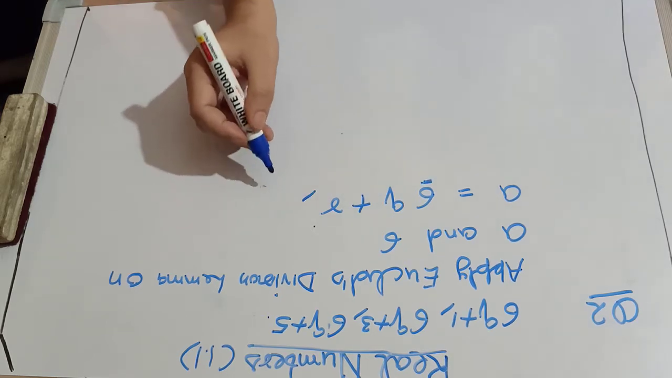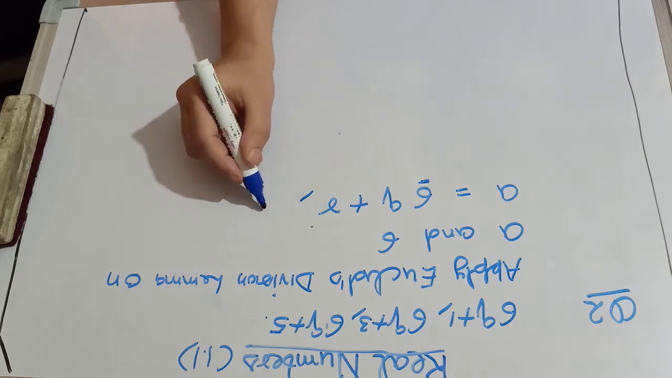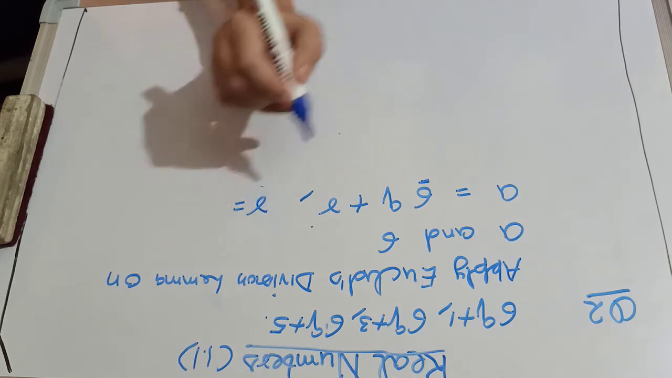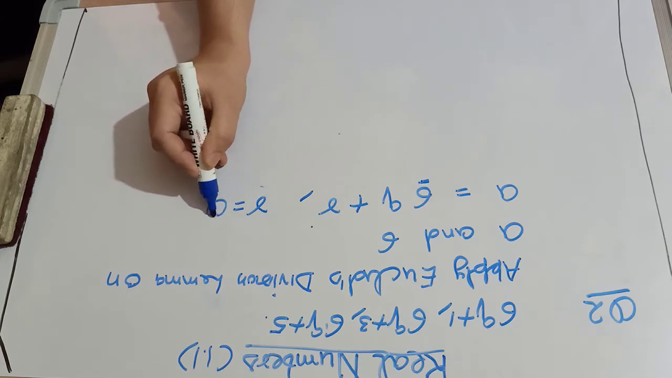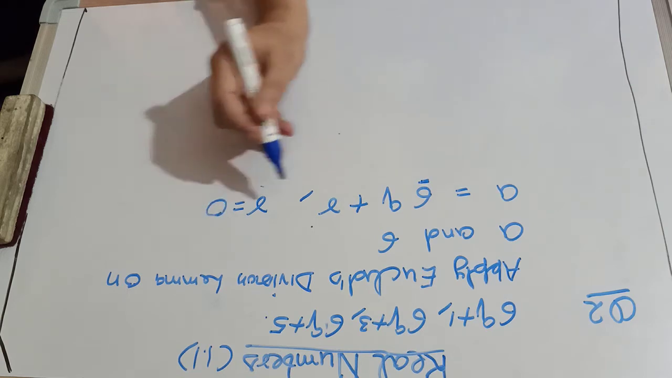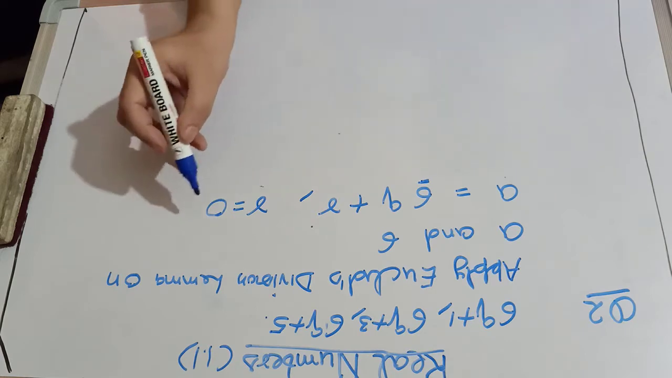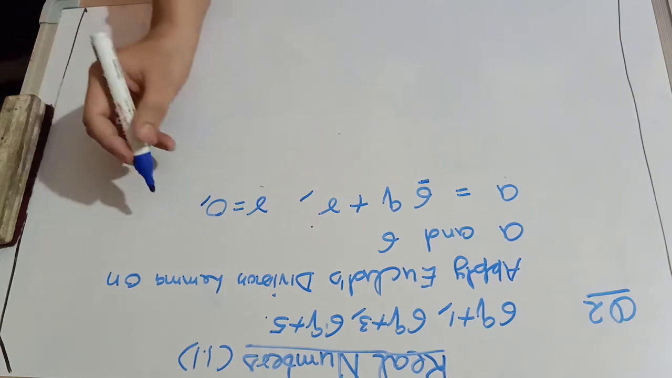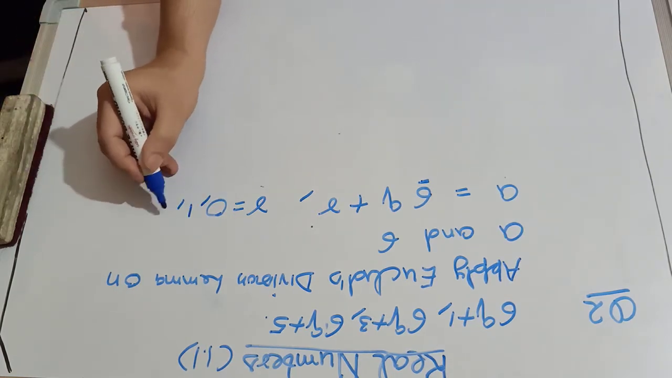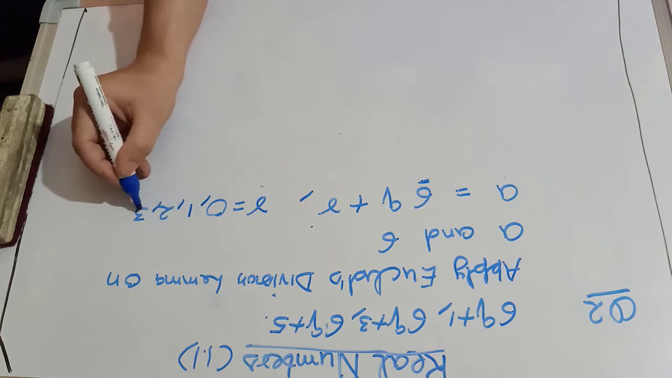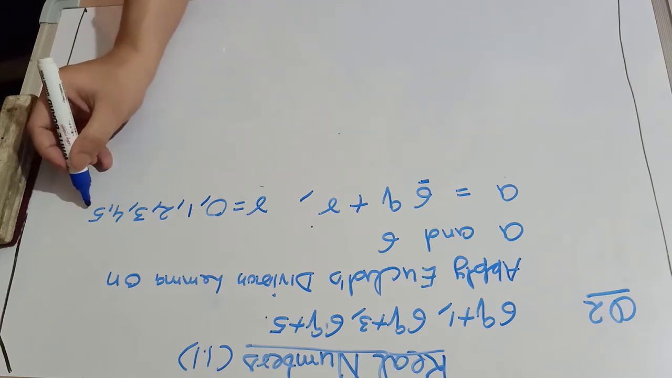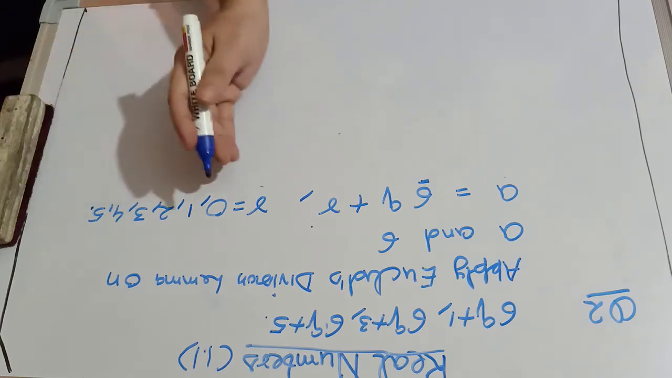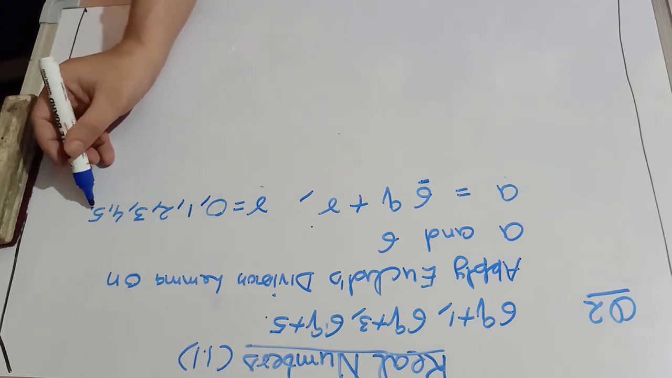So what should be the condition on the remainder? What should be the maximum value of the remainder and what should be the minimum value? The minimum value of remainder will be 0, means a is completely divisible by 6, or it can be 1 also, it can be 2, 3, 4 as well as 5. We can't take 6 here. If we take 6, obviously the number will be divisible by 6 itself.